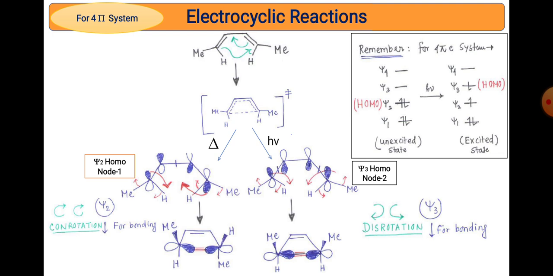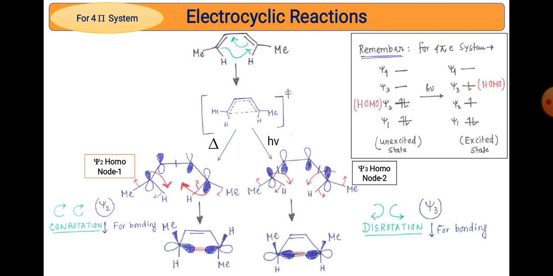In the second case, look at this one: in the reactant both methyl groups are opposite to each other, they are trans. In the product, one process shows the two methyls are trans, that is the left half side, and the right half side shows that the two methyls are now cis. So both reactions are examples of stereospecific reactions. They totally depend upon the type of condition you use.